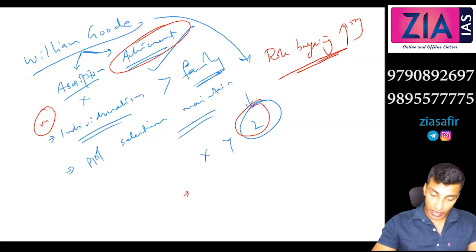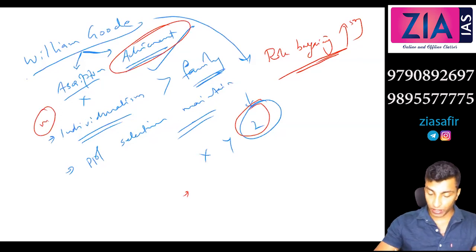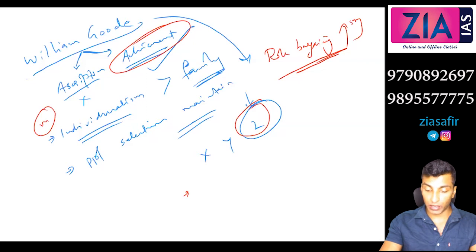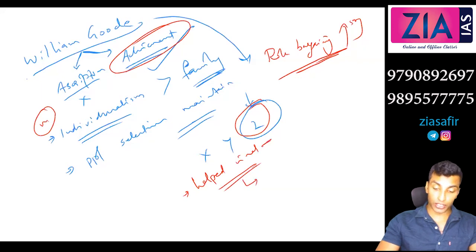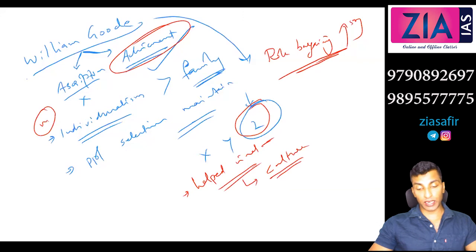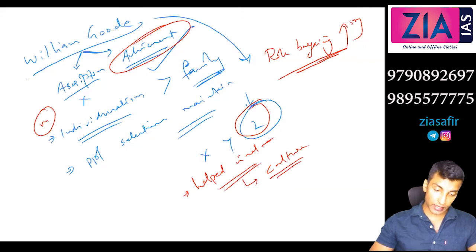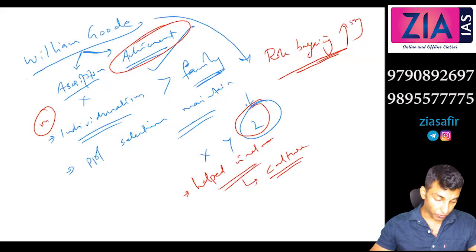Then nuclear family helped industrialization. So industrialization requires free labor, and at the same time mobility is required, geographical mobility is very much required. So nuclear family is actually helping in migration. So nuclear family helped in industrialization also. So thus nuclear family became a culture. Nuclear family became a culture. So William Goode is also supporting that the contemporary trend in the modern society, what is seen in the industrial society, it is a nucleated family.